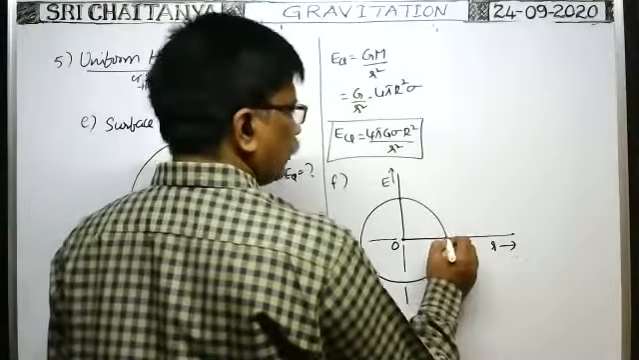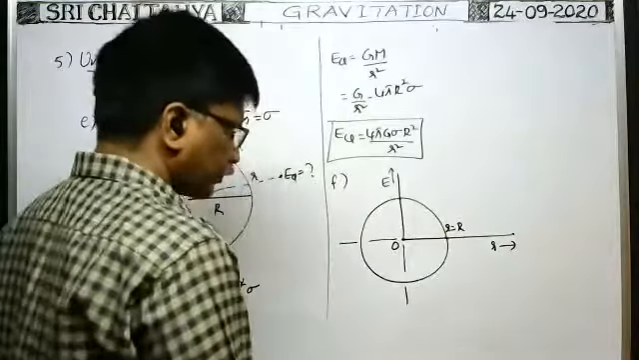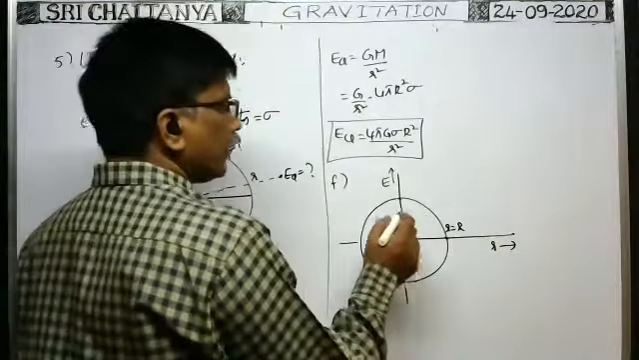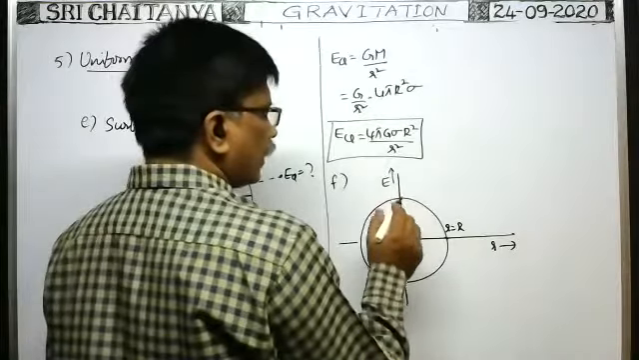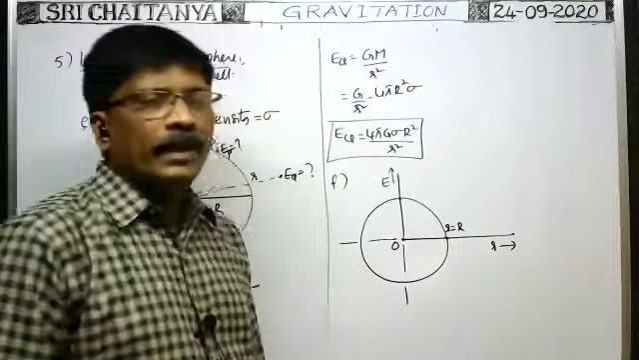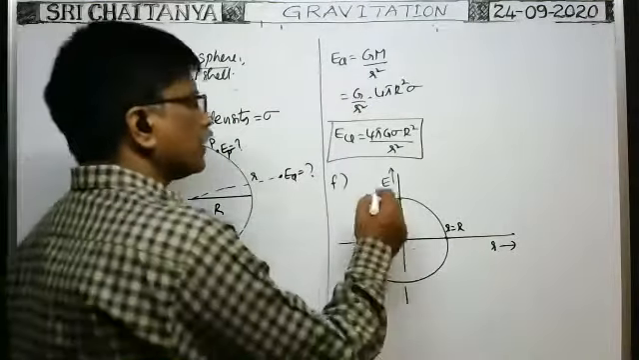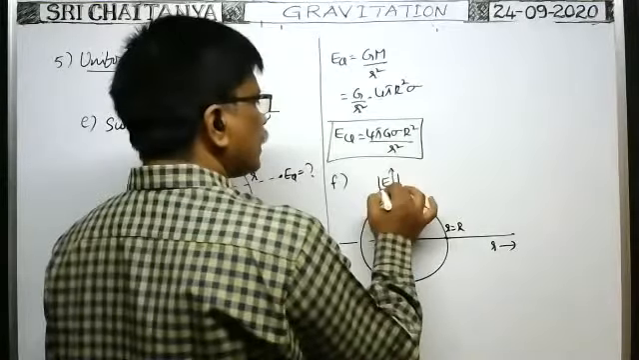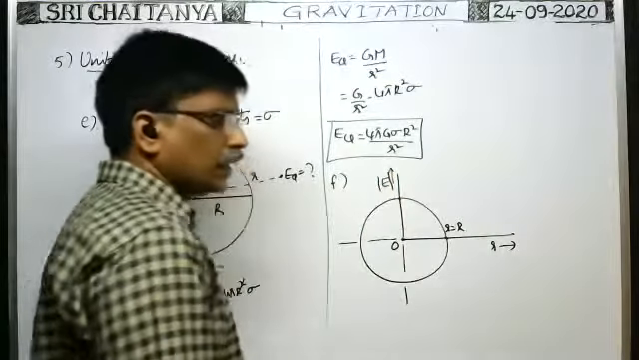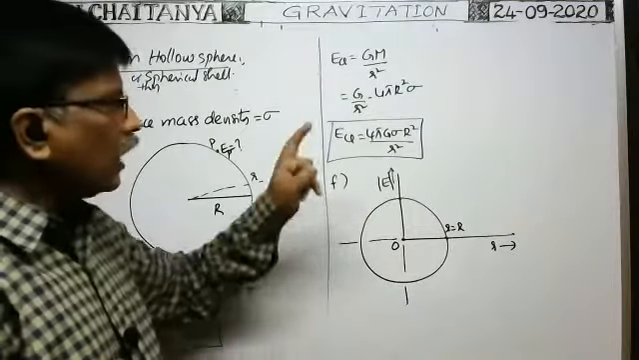Of course, this point is exactly small r is equal to capital R, the surface. At any point inside this hollow spherical shell, what is the intensity of gravitational field? Here, suppose this is the modulus of intensity of gravitational field. Modulus. You don't consider the negative sign. You have to take it always positive.